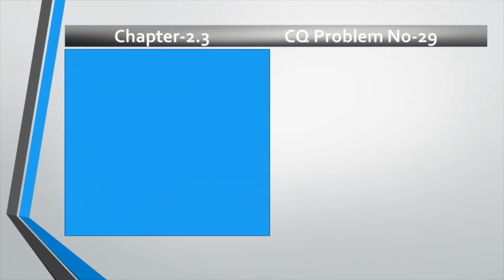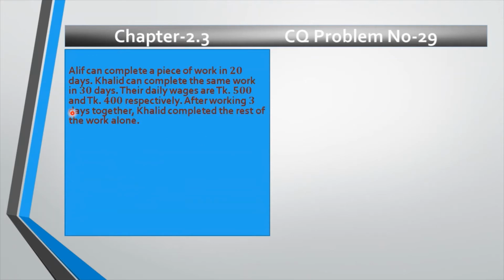This is the creative question, so let us see the stem first. Alif can complete a piece of work in 20 days. Khalid can complete the same work in 30 days. Their daily wages are 500 taka and 400 taka respectively. So my dear students, this 500 taka is for Alif and this 400 taka is for Khalid.